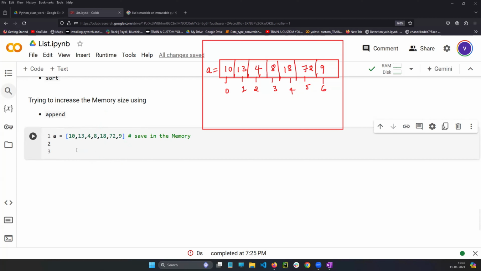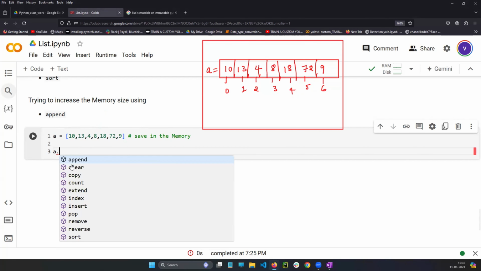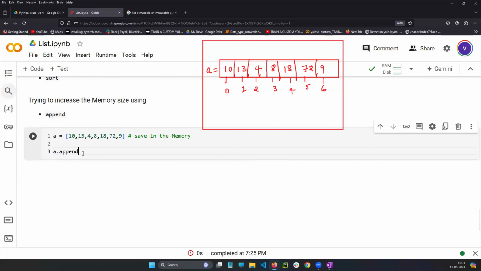If I write a dot, the dot will show me all the built-in functions which come under the list concept. In that, I am selecting the first one, append, and passing 500.